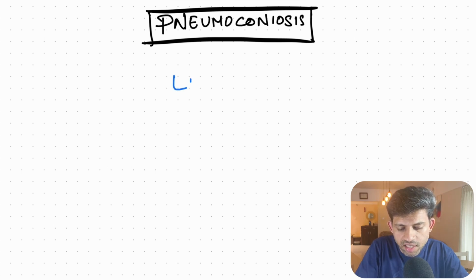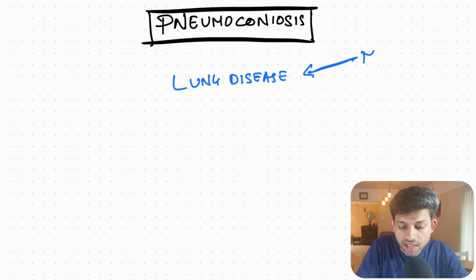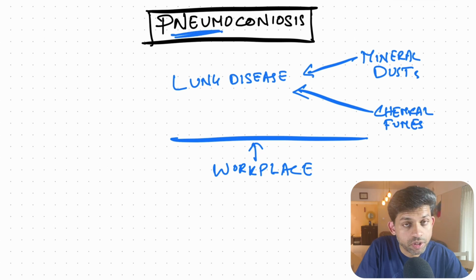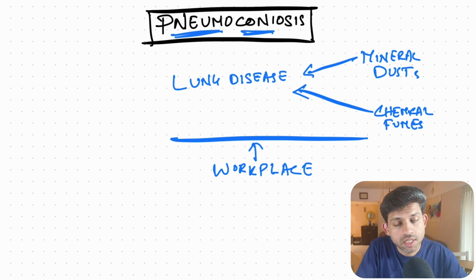Pneumoconiosis is a lung disease caused due to inhalation of mineral dust or chemical fumes from the workplace. Pneumo refers to lung and coni means dust. The incidence of pneumoconiosis was very high during the early 1900s, but knowledge of pneumoconiosis has helped bring in regulations which has reduced the incidence of pneumoconiosis to an extent.